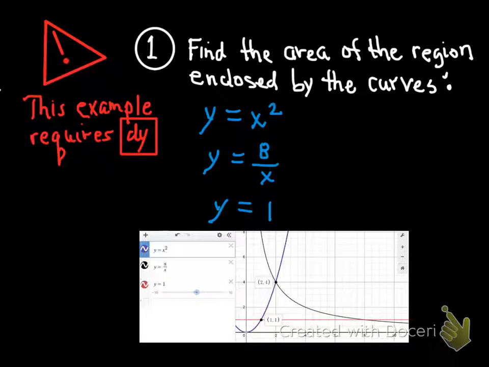And the intersection points, I've got 2 out of 3 of them here, and you can see the highest intersection point is the ordered pair (2, 4), and the lower left point of intersection is the ordered pair (1, 1), and it's pretty clear to see that there's an intersection point of (8, 1) there far right. But we'll use these 2 points only. It will allow us to find our limits of integration for this problem.